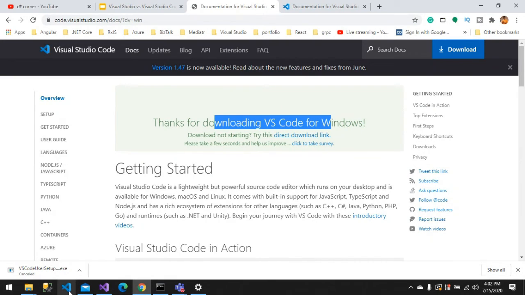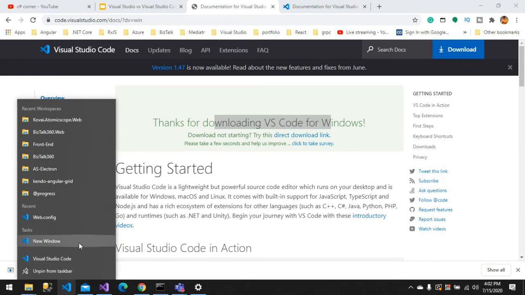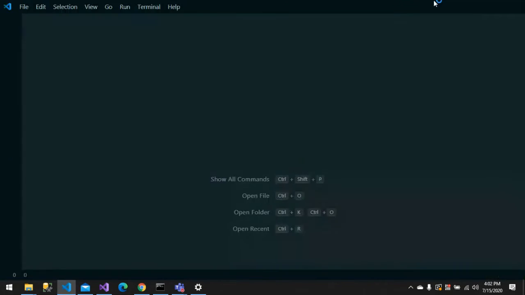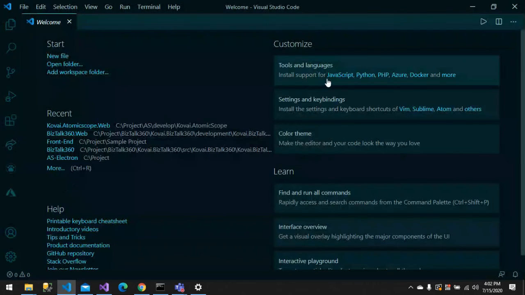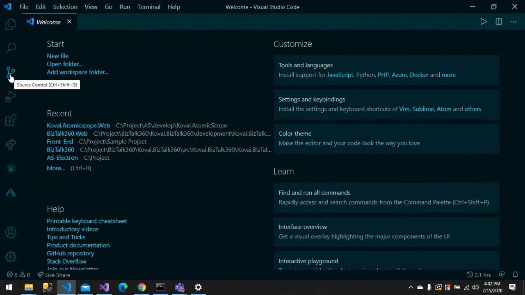This is the VS Code icon. If I right click and say new window, this is VS Code. It was built upon the Electron framework, so there won't be many options. You'll be able to see the folder view, and this is Git, source control, and this is run. This is extensions and Live Share. So here we also have Live Share like Visual Studio, and this is Code Time, one of my extensions. It tracks how much I code, including how many keystrokes I use.